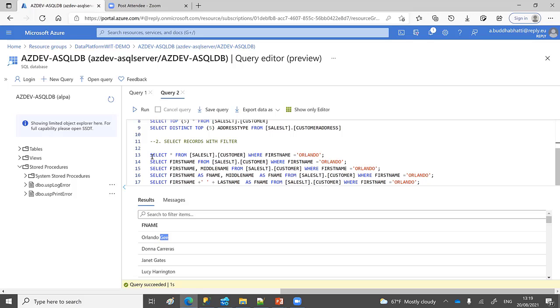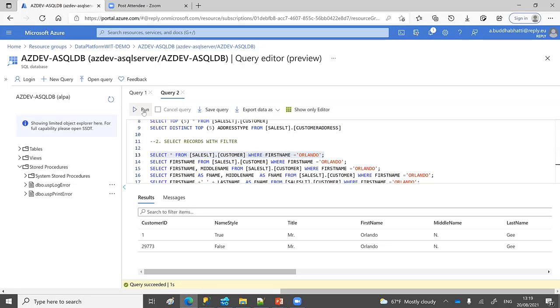So you can use a select query with a filter as well. Here I'm saying first name equal to this. So whose first name is Orlando, those records will come here if I run. So these are the very simple queries, and we can do it in here. So let's move on to another one.